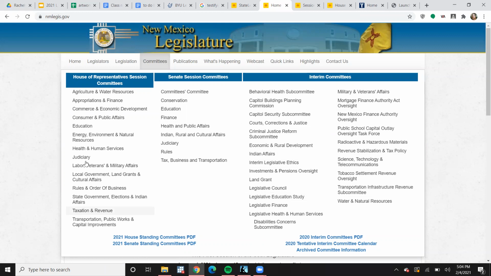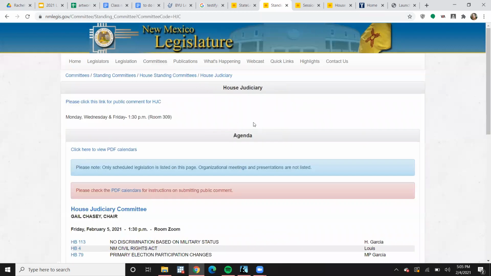So then let's say you're interested in the Judiciary Committee in the House. We'll click on House Judiciary and it takes you to the Standing Committee homepage. This shows you what time the committee meets every week right here at the top, which is really helpful. If you click this, it takes you to the Zoom link for giving public comment for the Judiciary Committee. So this is really important. If it's Monday, Wednesday, Friday at 1:30 p.m., you can just click this link and it'll immediately take you there, which is great, but you might actually be looking for more information.